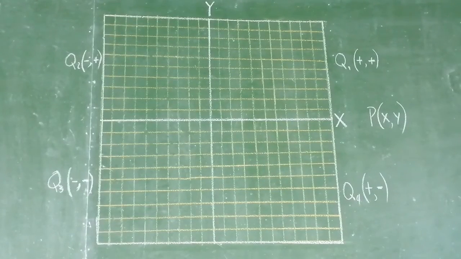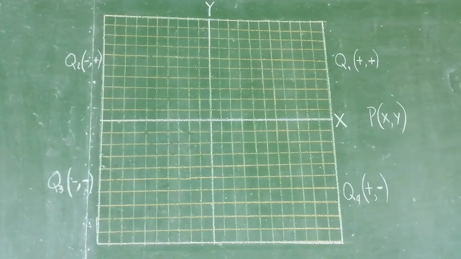Now, the point is given by ordered pair, symbolized by xy. You do not interchange that. It cannot be yx. It's always xy, meaning to say that you start to count from x, that is the horizontal, and then going up for the vertical. So the rectangular coordinate system is divided into 4 quadrants.